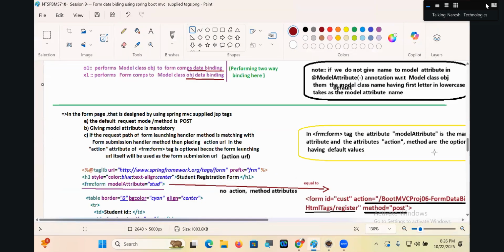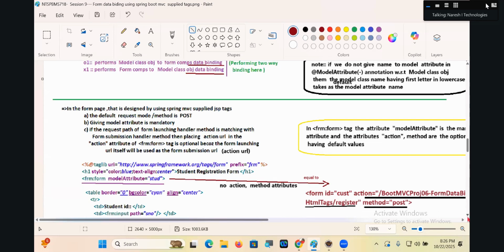Okay. If the form page is designed with Spring MVC supplied tags, the default request method is post. Giving the modelAttribute is mandatory. If the request path of the form launching handler method matches the form submission handler method, then placing the action URL in the action attribute of the form colon form tag is optional, because the form launching URL itself will be used as the form submission URL.